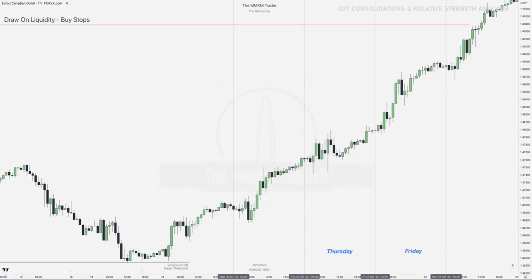So over here we've got the 1 hour chart for euro Canadian dollar. We know our draw on liquidity is on the buy side, and we're going to focus on Thursday and Friday again, right, because we know after Wednesday DXY is consolidating, and we're going to focus our attention on finding a buy setup for euro Canadian dollar.